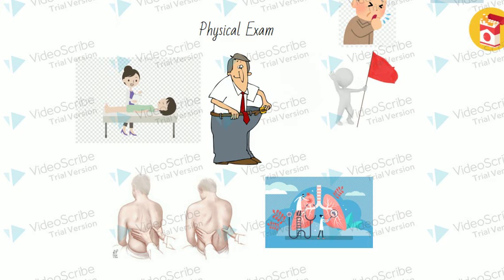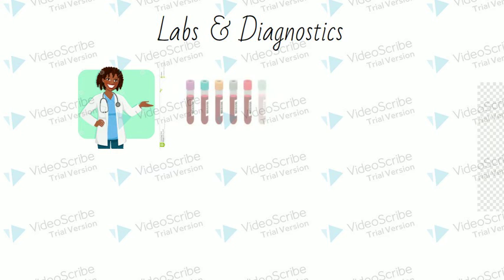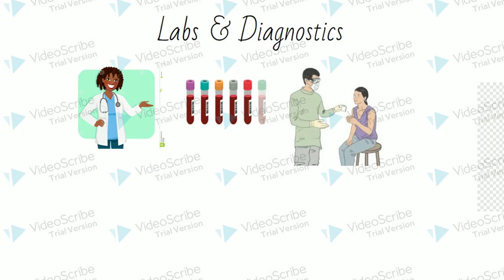After a thorough health history interview and physical exam, labs and diagnostics are the next step in the nursing assessment. A physician may order a variety of diagnostic tests, and as the nurse, it is our job to review these results and understand abnormal findings. Routine blood work, such as CBCs and chemistries, can be ordered to monitor serum sodium and calcium levels. Sputum may also be collected for a cytological study, and a number of scans can be ordered to help us get a better view of the lungs.